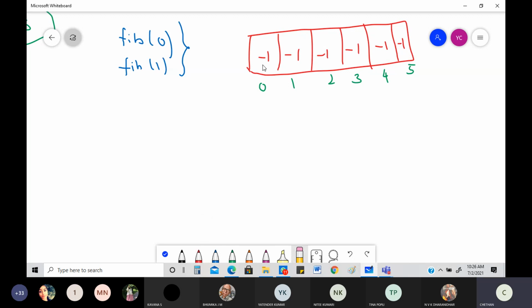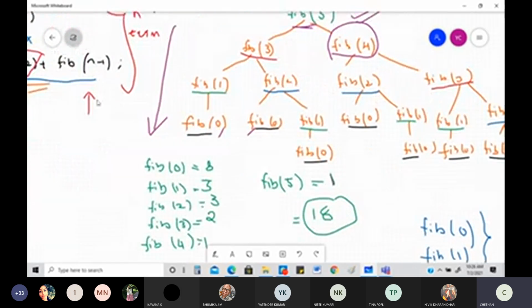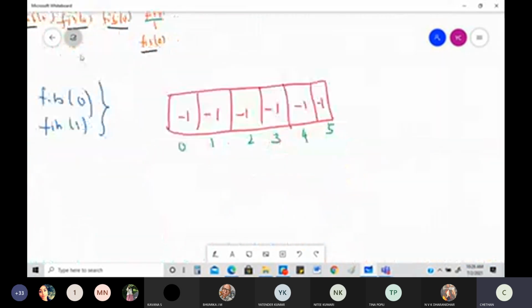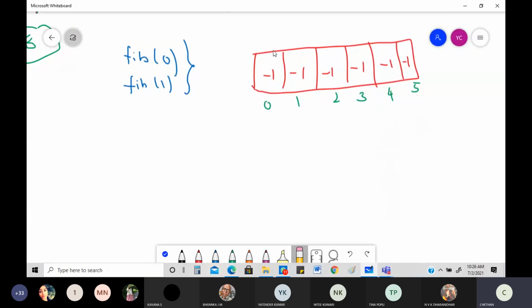The first value I can easily figure out is fib of 0. For that, I can easily go to my table here. What is fib of 0? Very clearly I have written that fib of 0 is nothing but equal to 0. So I can directly write that fib of 0 is equal to 0. So this -1 will now become 0. Then you want to figure out what is fib of 1. Fib of 1 I have already written very clearly to be equal to 1. So these two I know, and I can very easily write that fib of 1 is equal to 1.